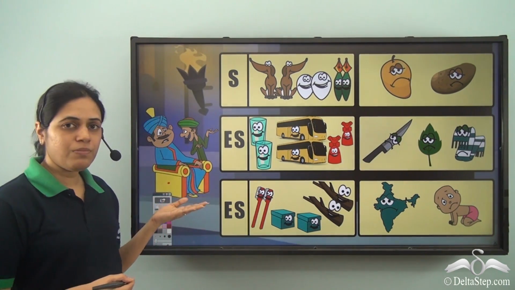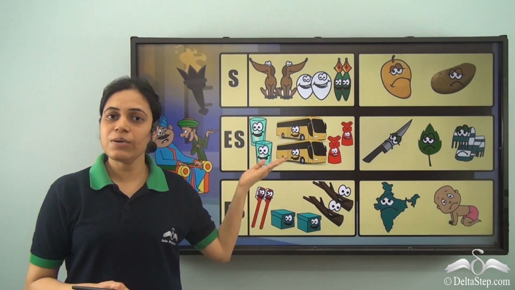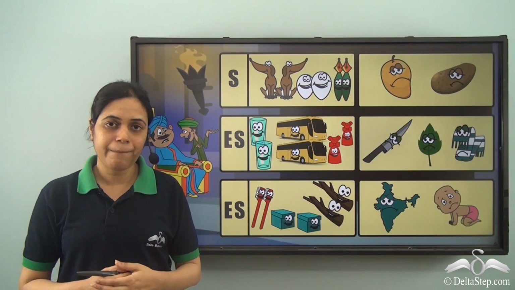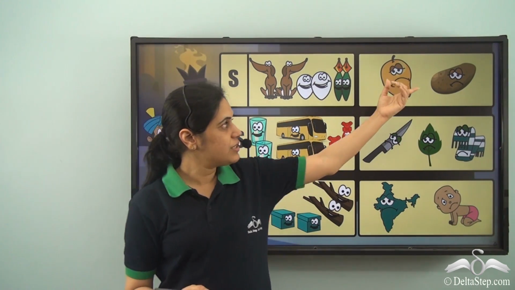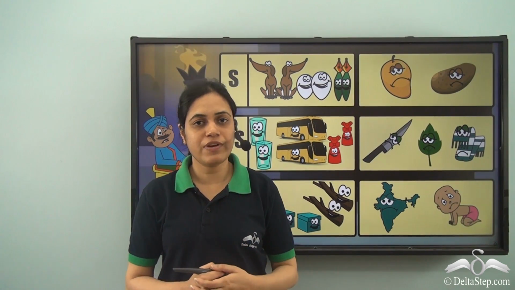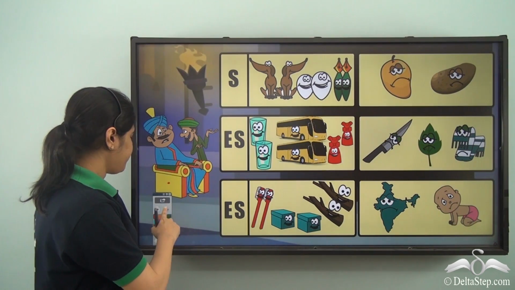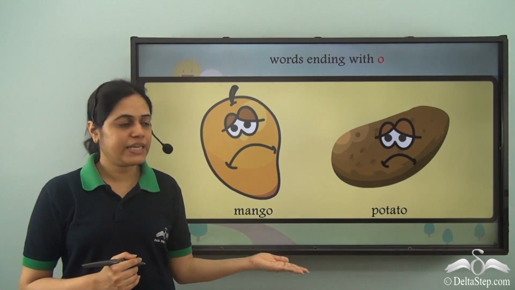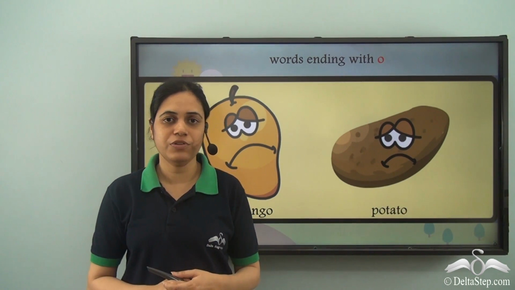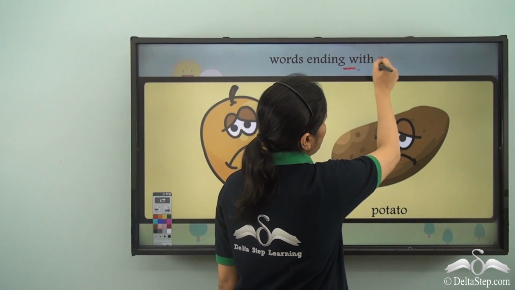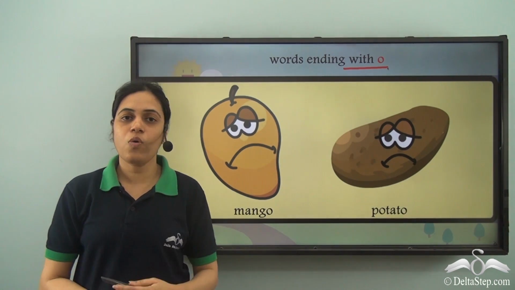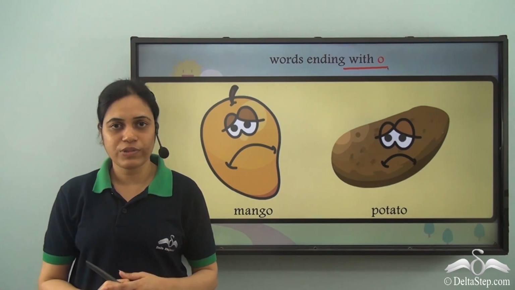Now, King Vikram, who was the ruler of the kingdom of words, wanted to make all the words happy by giving them companions. He now called the fourth group of words. Let us see what kind of words were there in the fourth group. So the fourth group contains words like mango, potato and some other words. So words ending with O. So the fourth group has words ending with O. Let us see how they form their plurals.